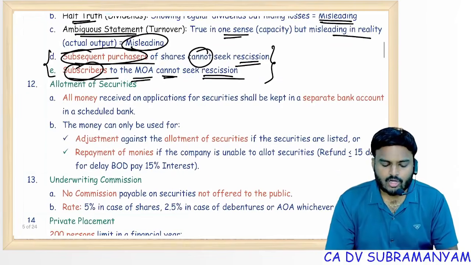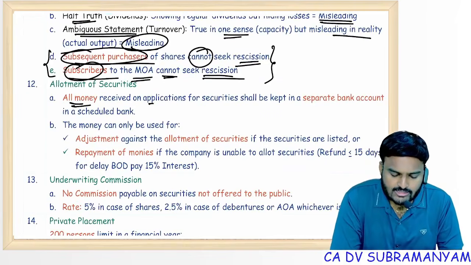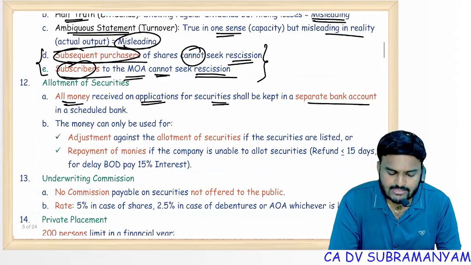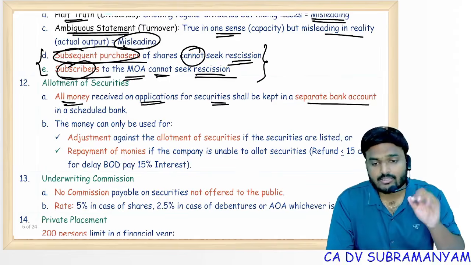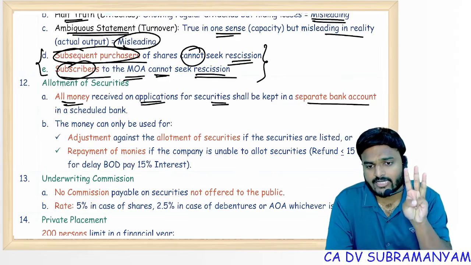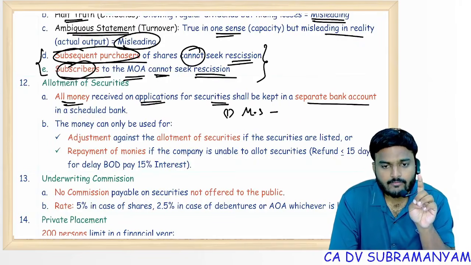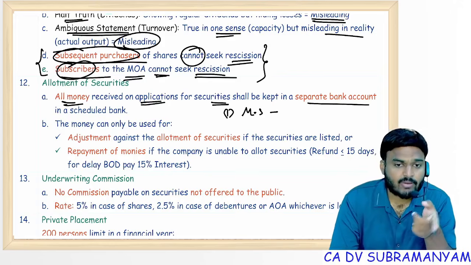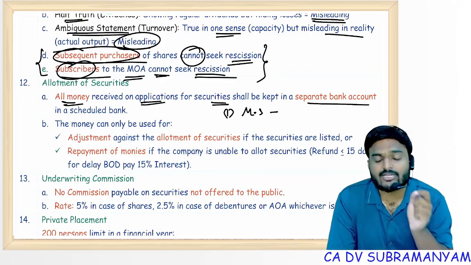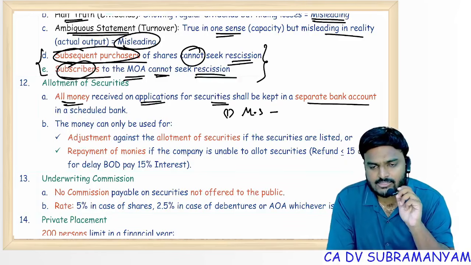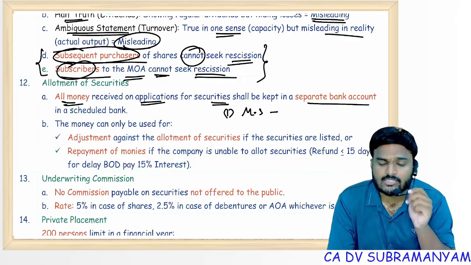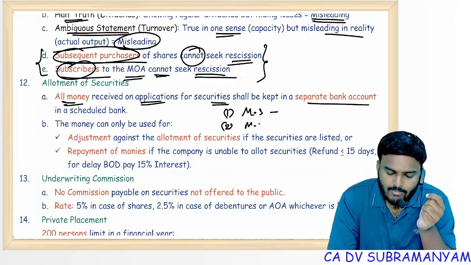Next one, allotment of securities. All money received on applications for securities shall be kept in a separate bank account, and allotment is allowed on satisfaction of 3 conditions. What 3 conditions? First condition, minimum subscription. It should not be less than 90% of the public offer. Minimum subscription means amount stated as minimum subscription in the prospectus, but it should not be less than 90% of the public offer.